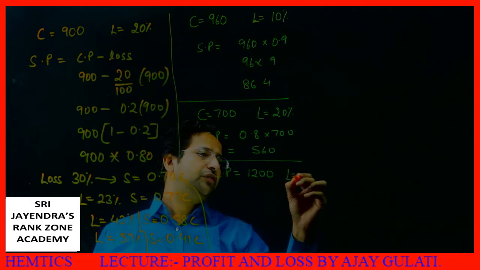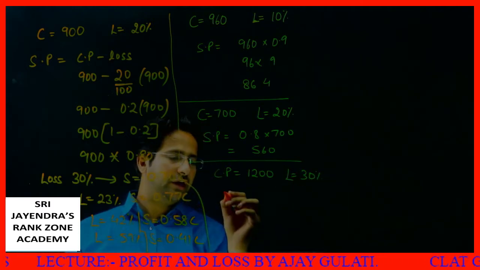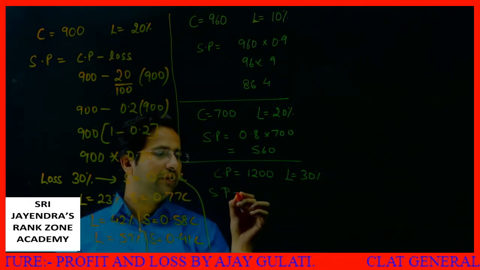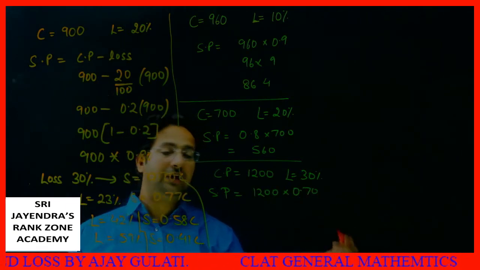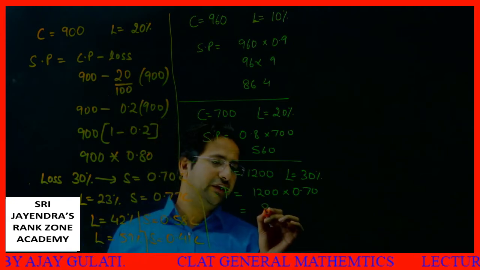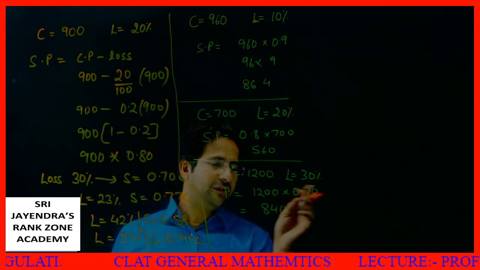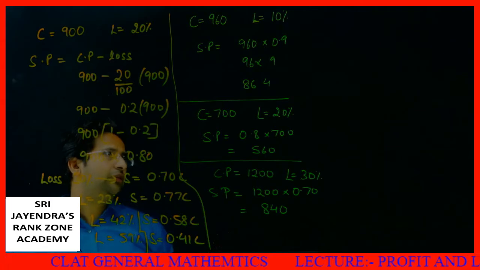My loss is equal to 30%. Then in such a case, what will I do? My selling price will be directly 1200 into 0.70, as I told you earlier. 12 into 7 is 84. The 0 cancels with the decimal. This becomes 840. You have got this.